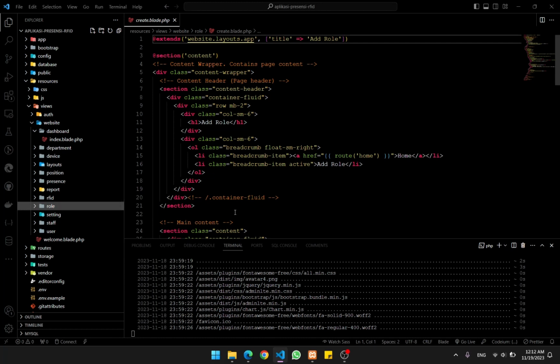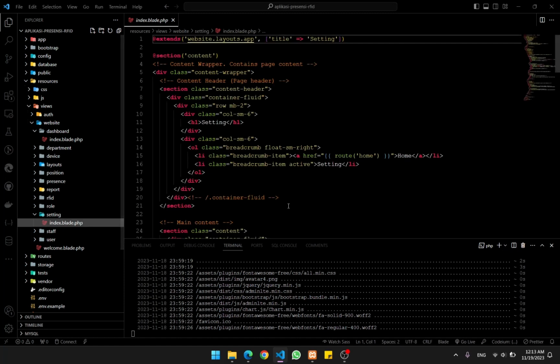If they are not an admin but they have access, they can only edit their own user settings. And then on the settings here, it will show us the data on the secret key and changing the mode from check-in and check-out, or clock in and clock out.